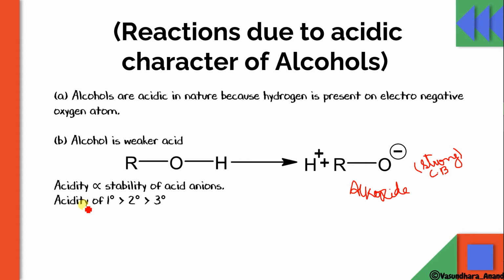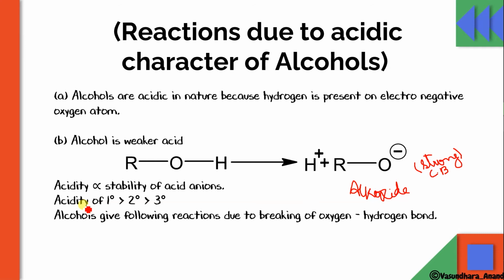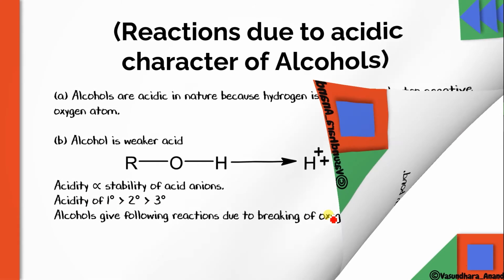Why is it so? Because primary alcohol will give a stronger conjugate base compared to secondary or tertiary. Okay, now let's see. Alcohol gives the following reactions due to breaking of the oxygen-hydrogen bond.